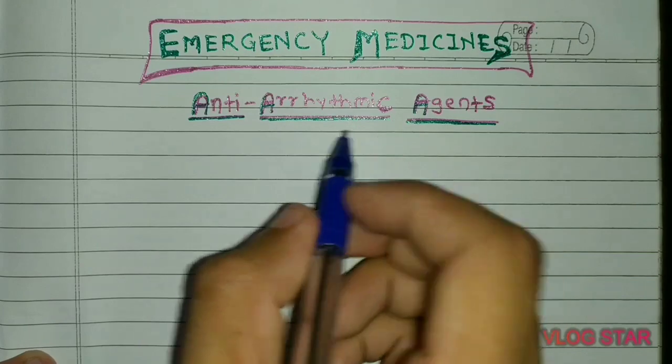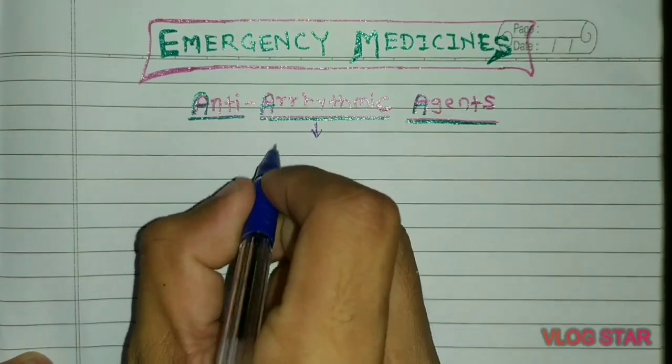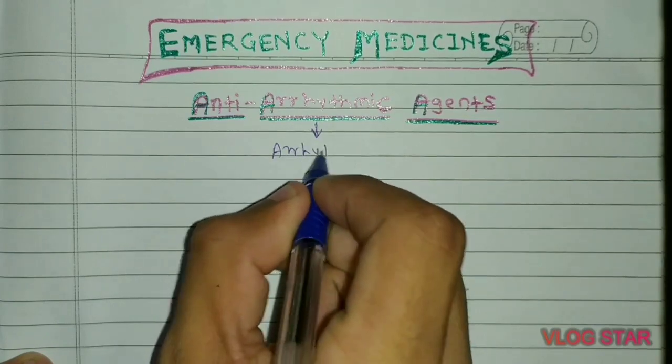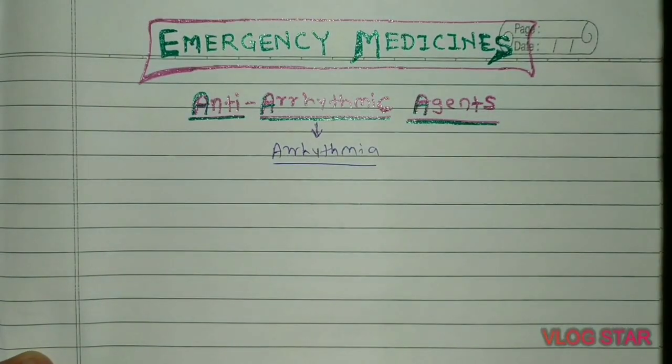What is arrhythmia? Arrhythmia is nothing but the abnormal heart rhythm, that is, the abnormal or irregular heartbeat.